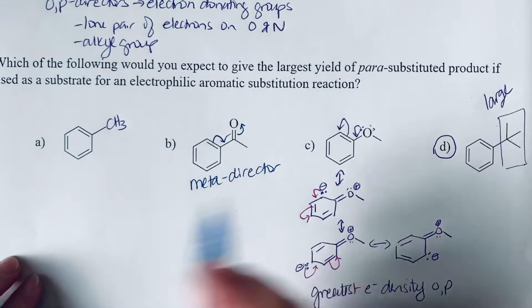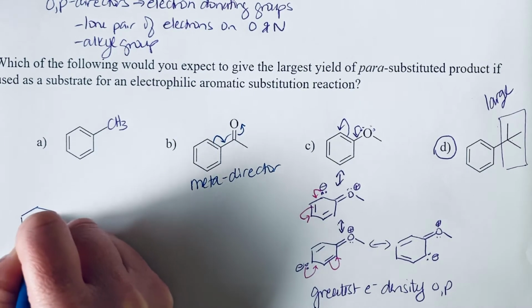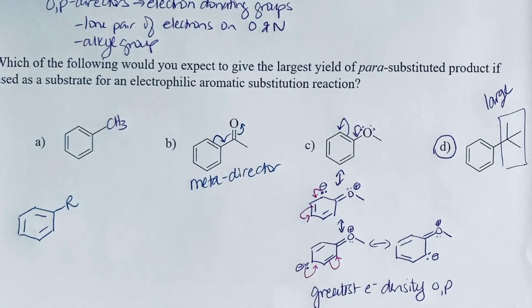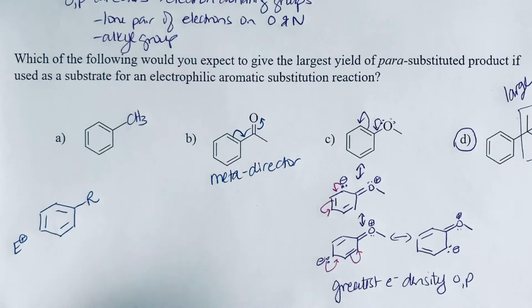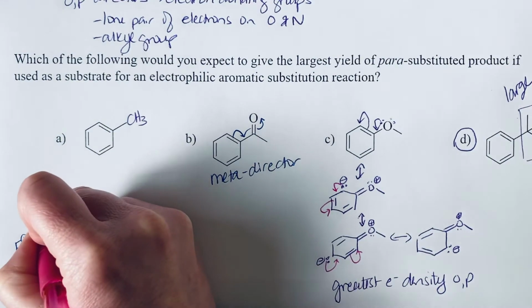So I'm going to draw something with an alkyl group. We'll just use a general R for our alkyl group. Okay. And if we substitute with an electrophile, the benzene ring itself is what's going to be the nucleophile.